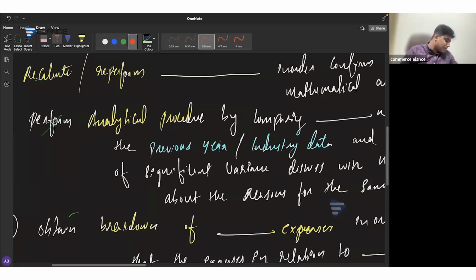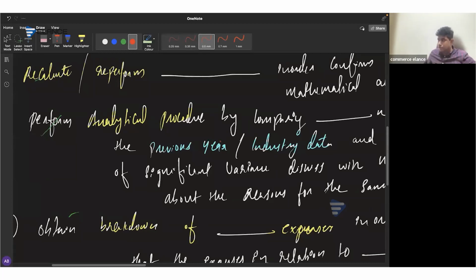Either you might be comparing the current year data with that of the previous year, or you can also consider comparing the current year data with that of the budget or the industry average. So in this case, will you be able to compare the current year data, that is the amount of provision for the current year with that of the prior year? Definitely not, because redundancy provision was not there for the prior year. It's an amount that is there only for the current year.